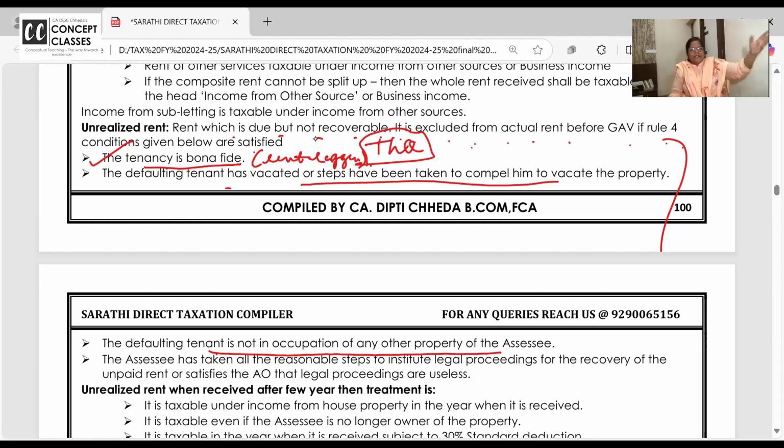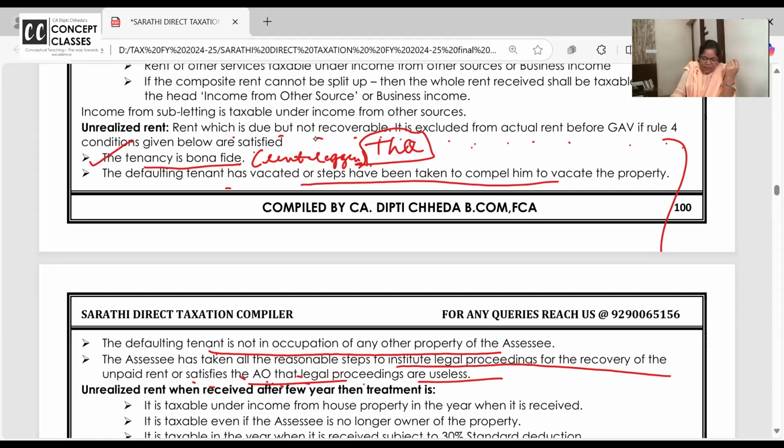Today you are not paying this rent. Tomorrow you will not pay that rent. And the fourth is SSE has taken all the legal steps and he satisfies the assessing officer that legal steps are useless. This person has run away. Even if we send legal notice, it will come back. So unrealized rent is practically, in exam, you can deduct directly.